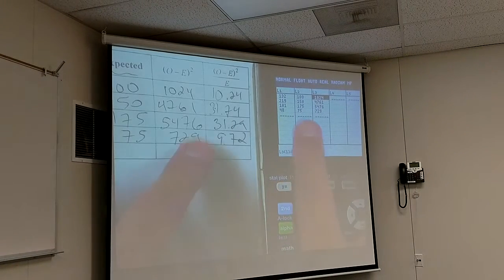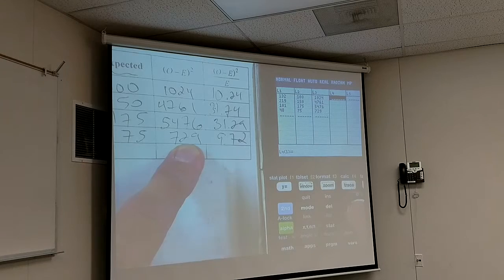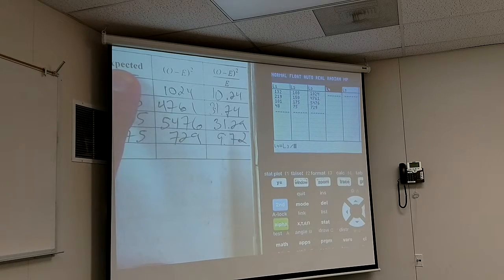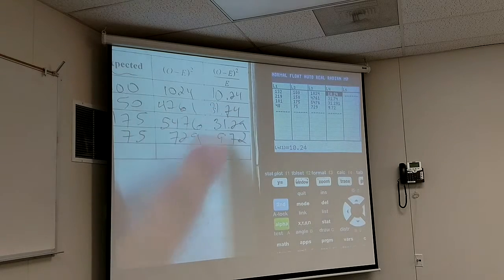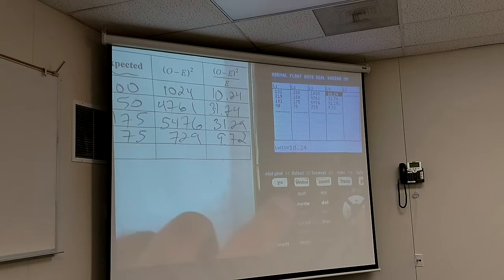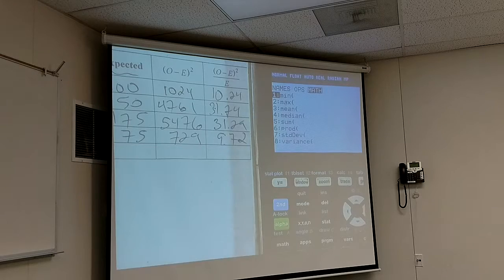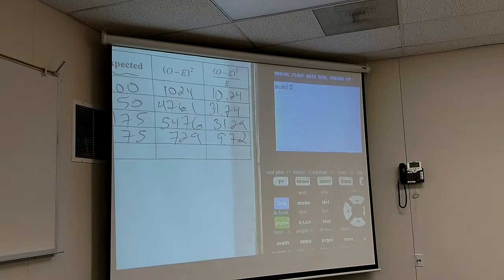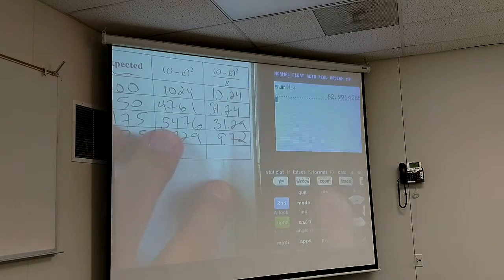Then this last one is L3 divided by the expected, which is in L2. Then I get all these, and then I can add those up. What is this, L4? 82.991. That's what you guys did.